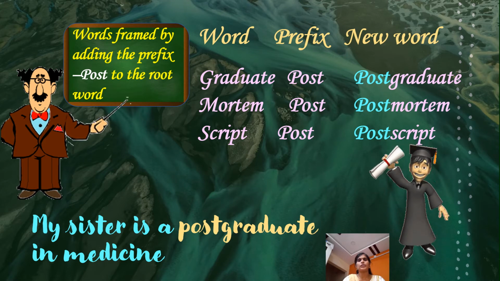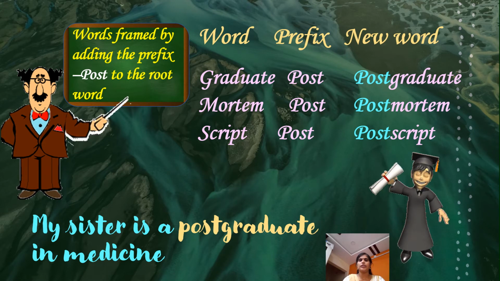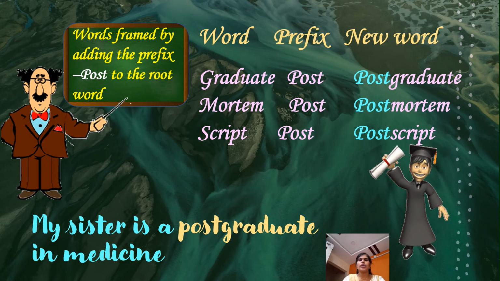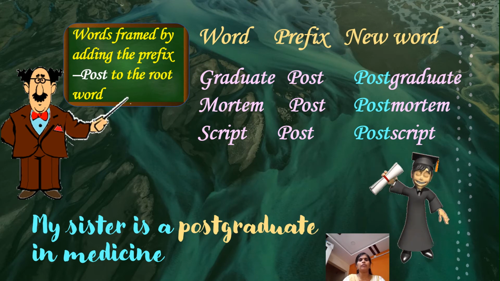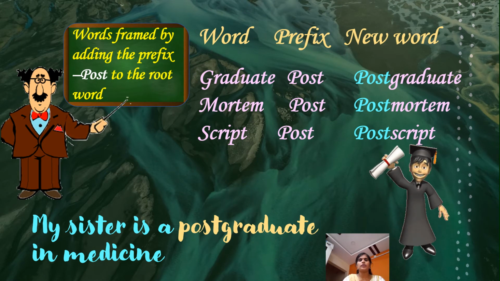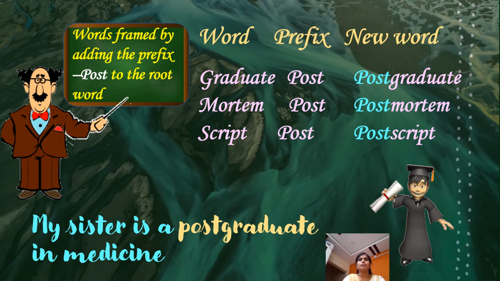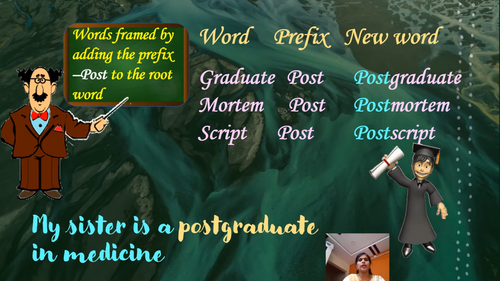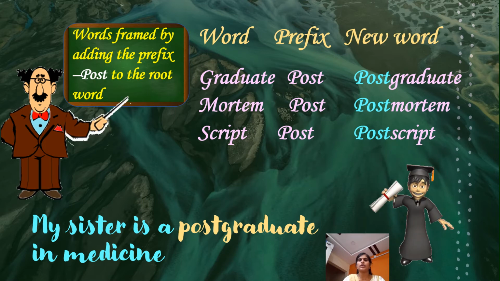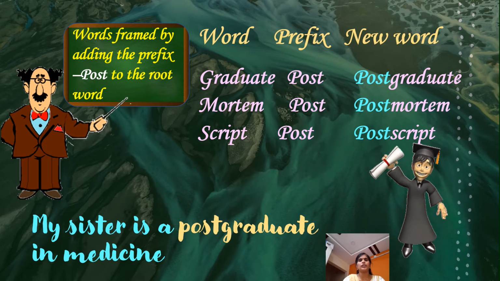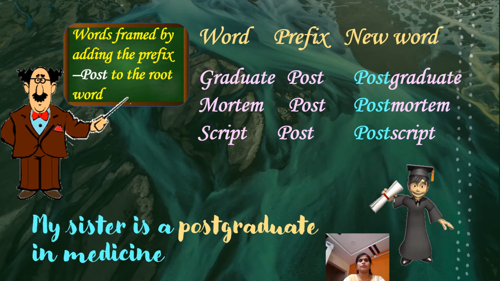Script, postscript. And the sentence: my sister is a postgraduate in medicine. That means my sister is studying a postgraduate course, the study which is done after the completion of the graduate. That is called postgraduate.